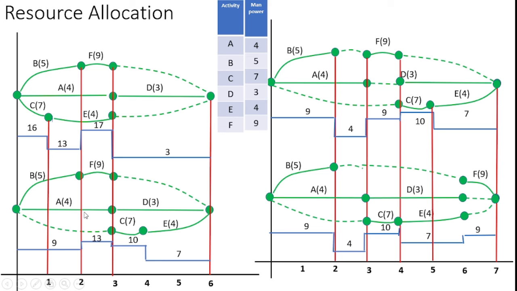But in this area, which means second to third day, there is 13 manpower I utilized. How can I reduce? So now I move to the resource leveling. Here I can increase 1 day. Okay, 1 day activity, so that 7 days I have to utilize to complete the project.